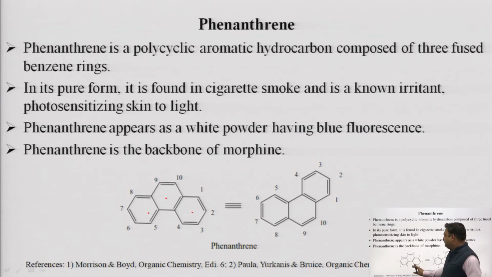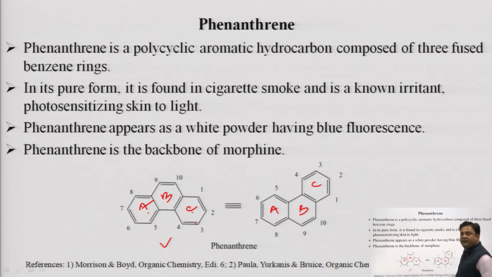Now, when we are discussing the structure of phenanthrene, you can draw the structure in 2 ways. One is, as you can see, this is ring A, B and C. When we rotate the bonds, it may be written like this. While naming the phenanthrene ring, just remember that numbering will always start from the terminal benzene rings, either this one or this one.